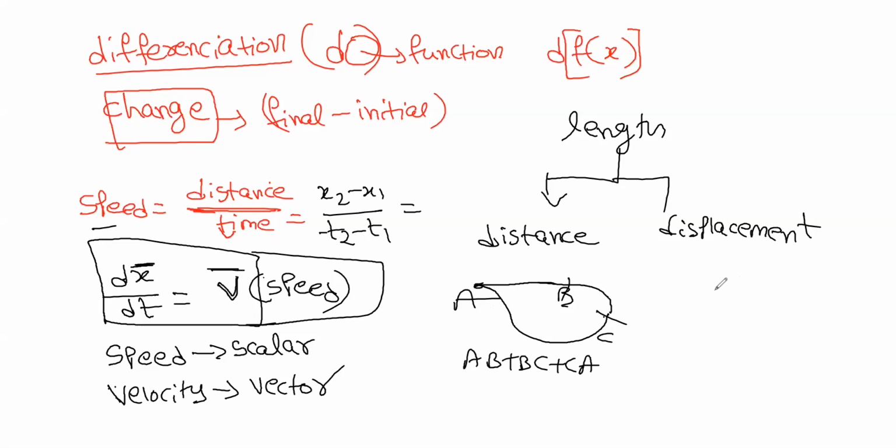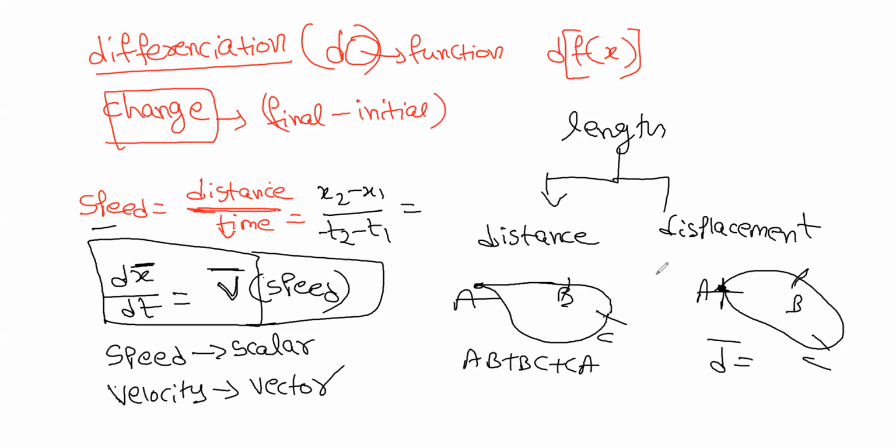Displacement is the shortest path, right? Here it starts from here and again ends over here. What is the displacement? Displacement is 0.